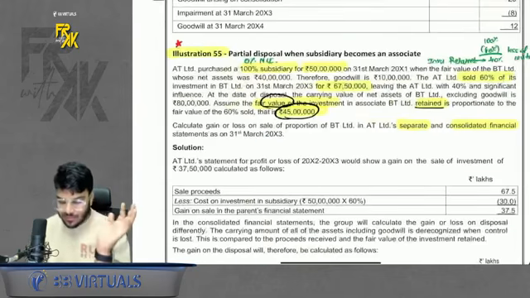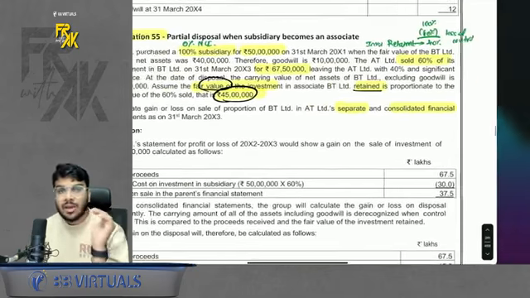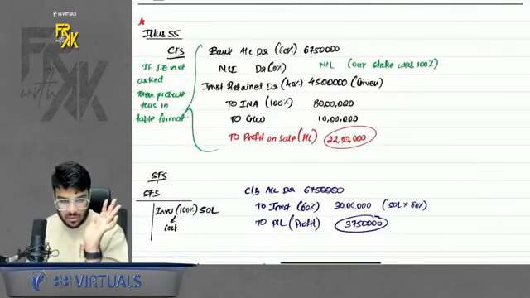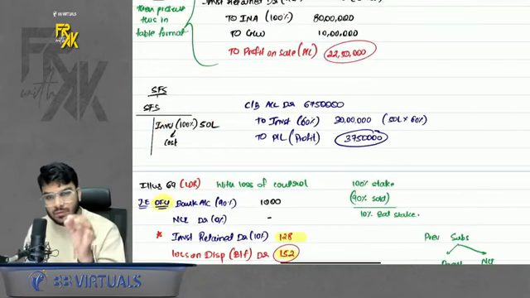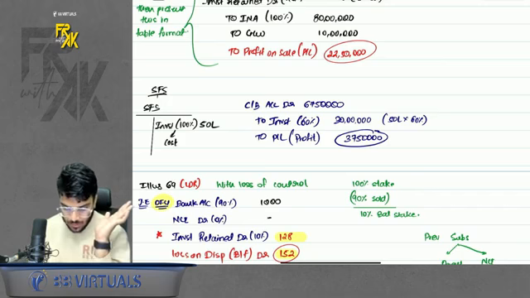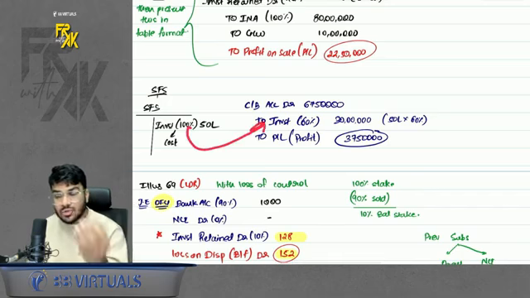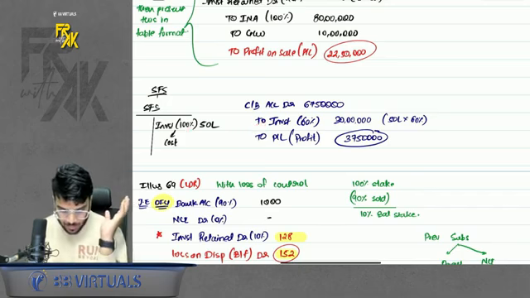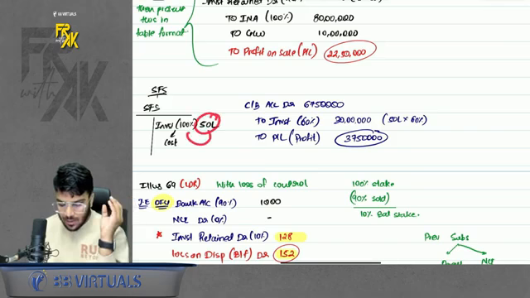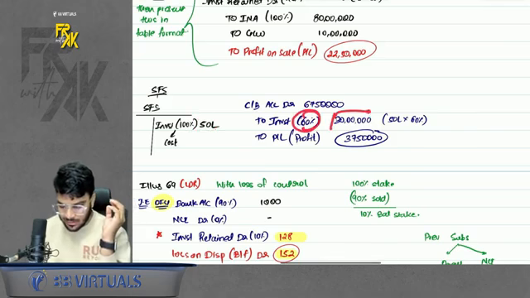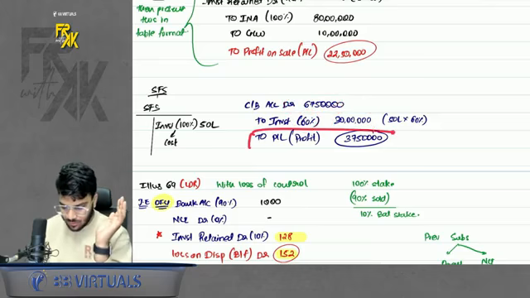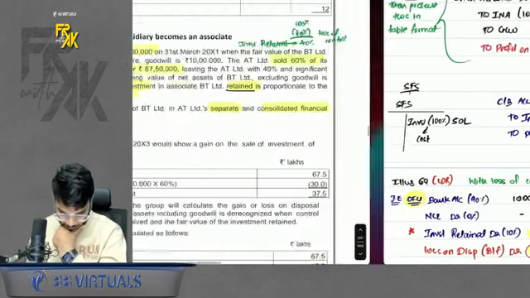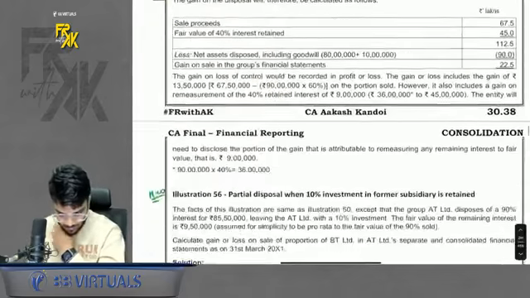Now what will happen in SFS? In SFS, remember, we are not concerned with loss or without loss of control. Just see what was the cost of your investment. Your cost was 50 lakhs for 100% investment. You are selling 60% out of it, so remove at the proportionate carrying amount. If 50 lakhs is for 100%, how much is for 60%? It will be 30 lakhs. Selling for 67.5 lakhs, the difference goes to profit and loss, 37.5 lakhs. Simple. Clear, guys? Yes.